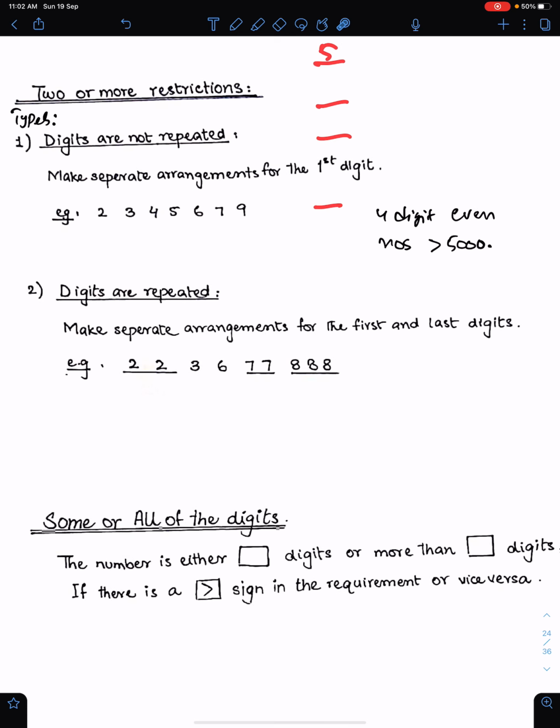First digit could be 5, 6, 7 or 9. And last digit could be any even number. So make a separate arrangement for the first digit when digits are not repeated. Type 2 question, when digits are repeated. So when digits are repeated, then you have to make separate arrangements for the first and last digits.